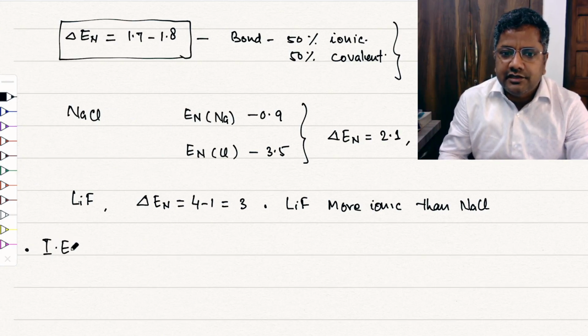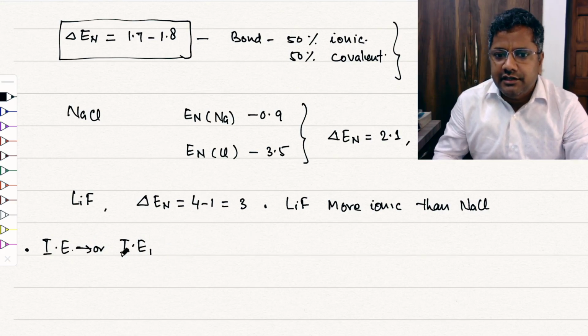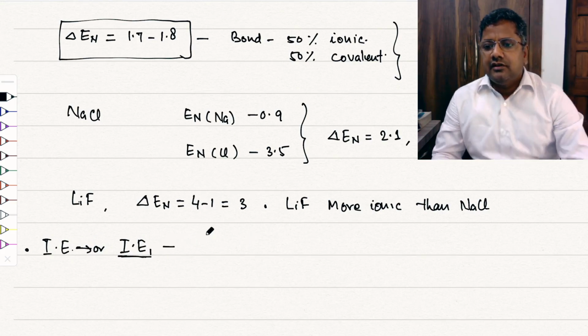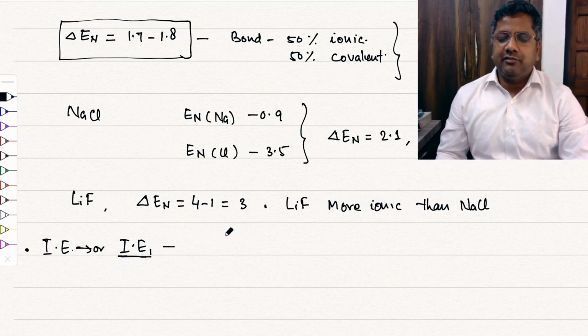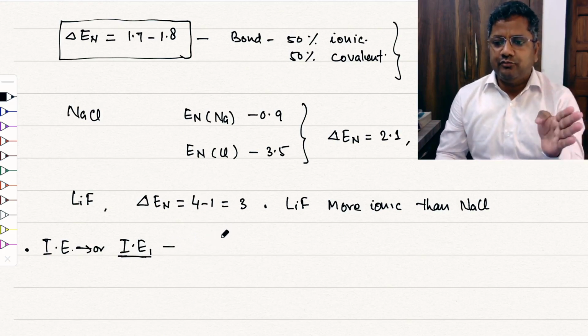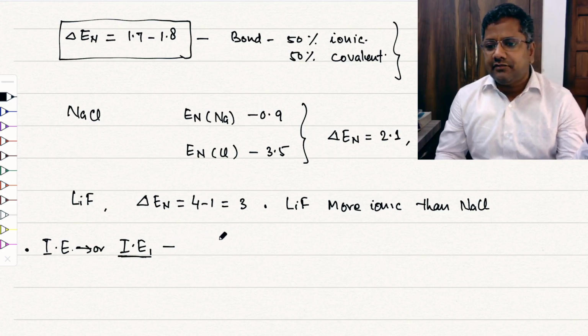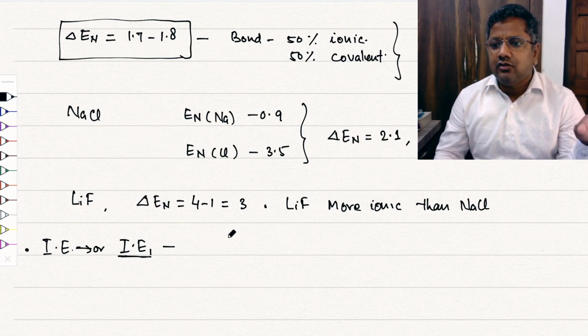So ionization energy, or IE1, because only one ionization energy is relevant here. This is the lowest in the periodic table, because this group belongs to the extreme left of the periodic table. So this is the lowest in every period.